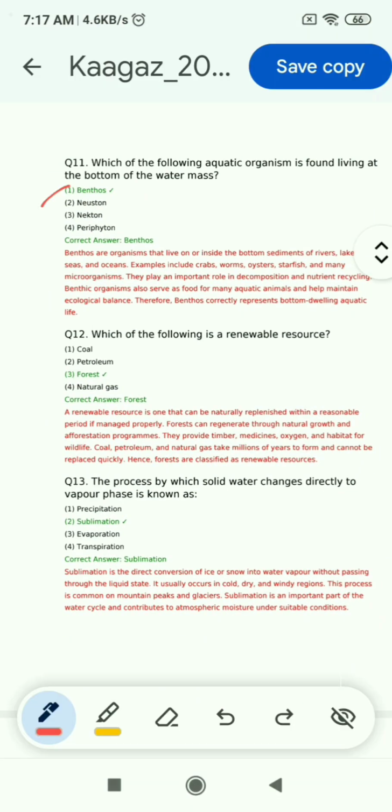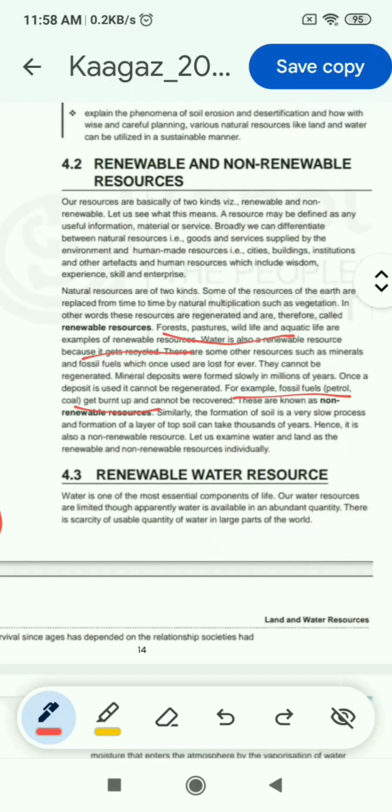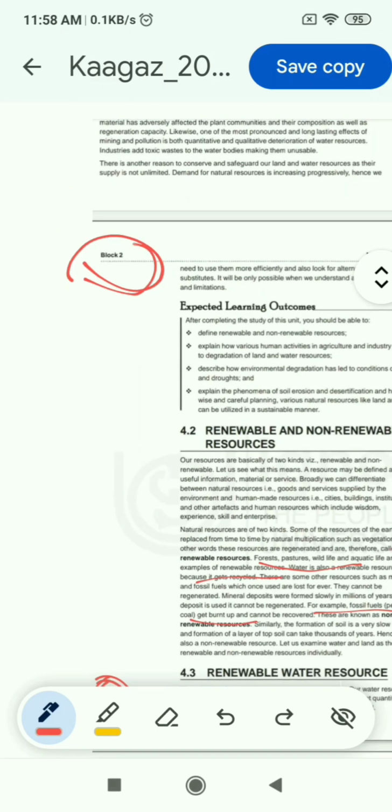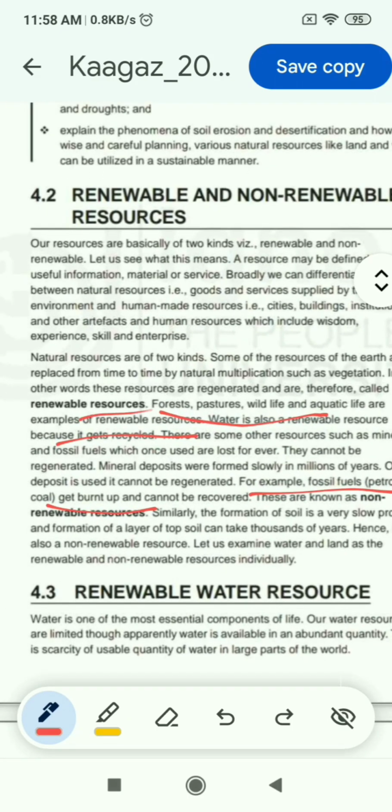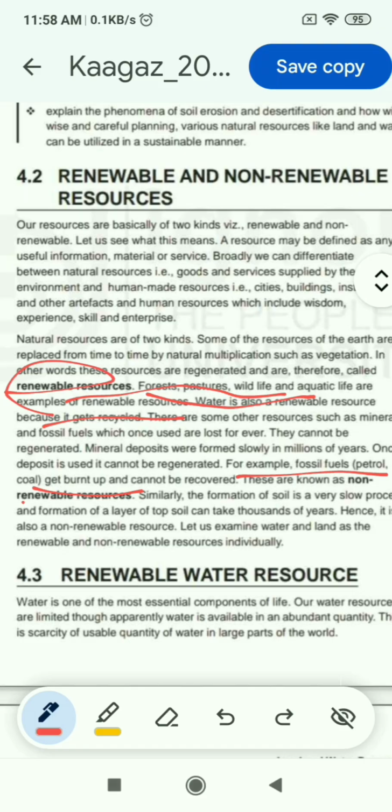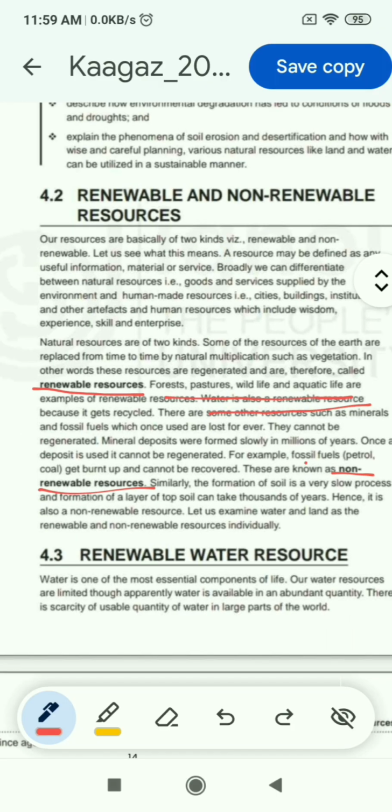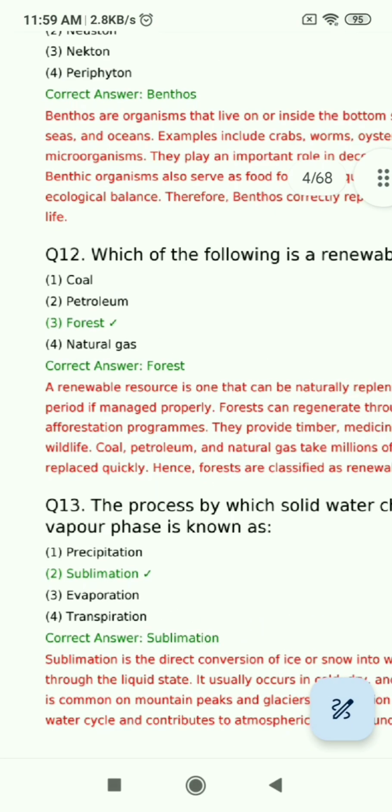Now question 12: which of the following is a renewable resource? Options are coal, petroleum, forest, natural gas, and the correct answer is forest. The answer you can find on the page 66 of block 2 in these lines, in which there are examples of renewable resources and non-renewable resources. So forest, pastures, wildlife, and aquatic life are examples of renewable resources, and water is also a renewable resource. And fossil fuels are examples of non-renewable resources. So with these examples, forest is the correct answer.